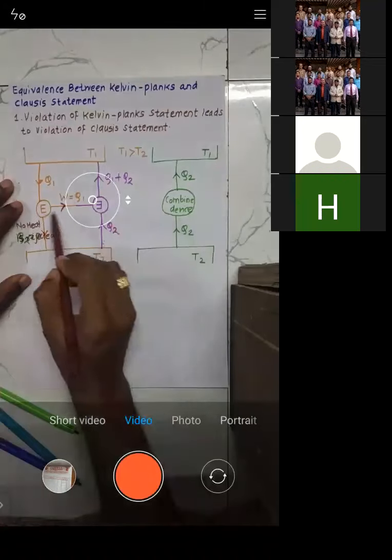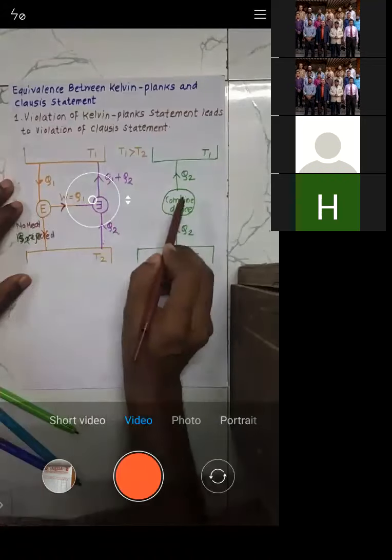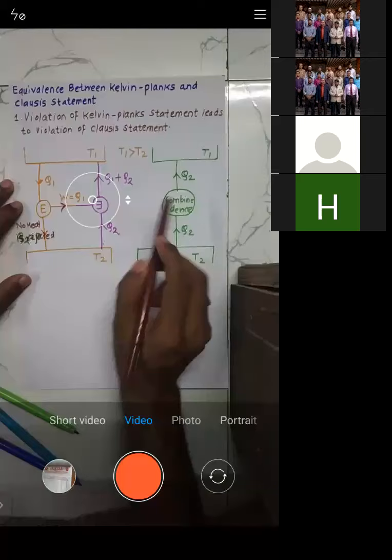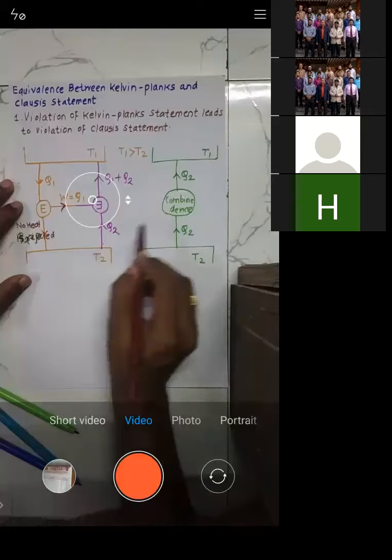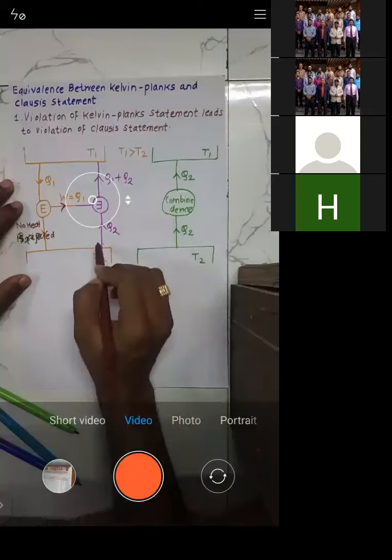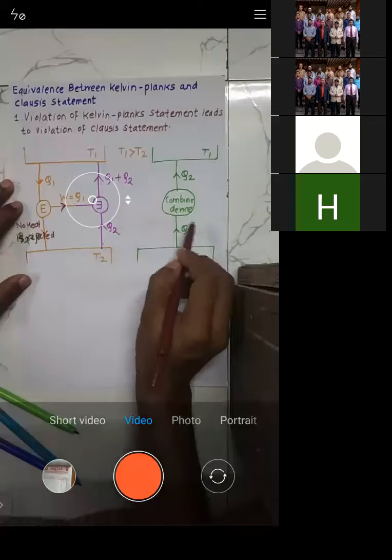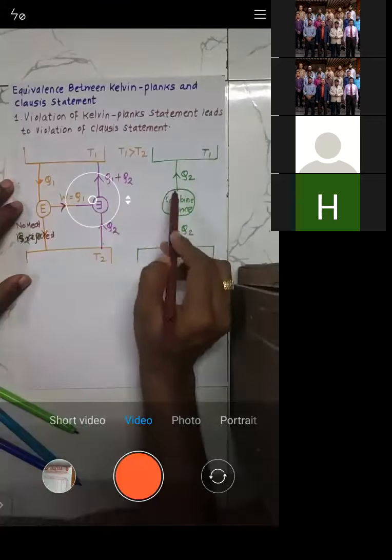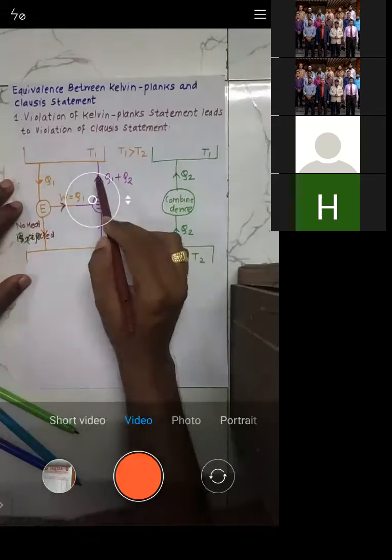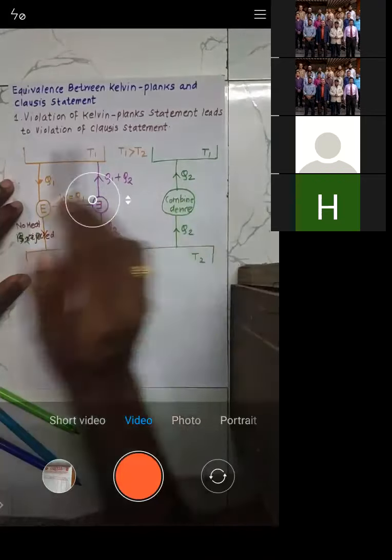Now if I combine these two, the engine and the reverse heat engine, I will call it the combined device. On the below line, Q2 is going upward. On the other arrow, Q1 is going down and Q1 is going up, so it gets cancelled. What is remaining? Q2 up is remaining.